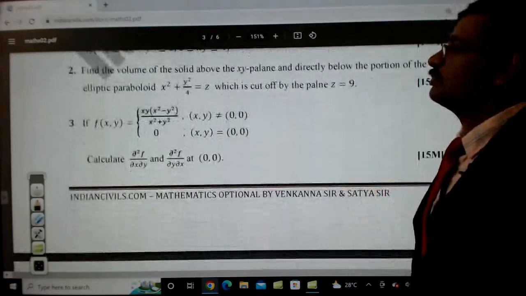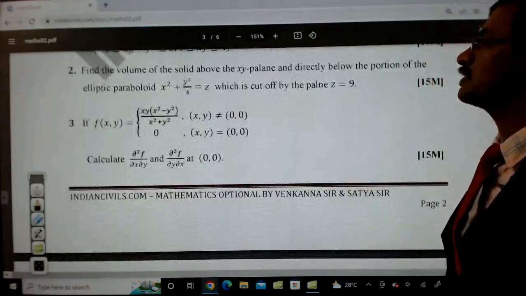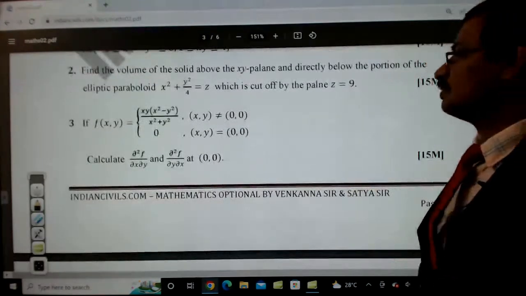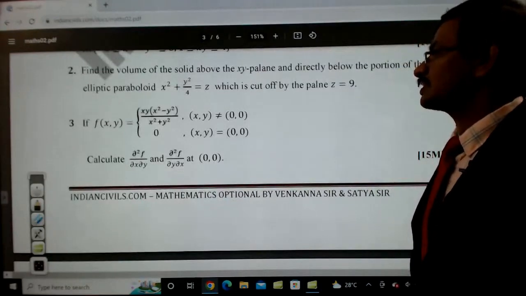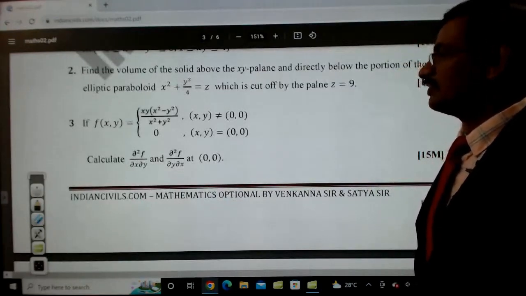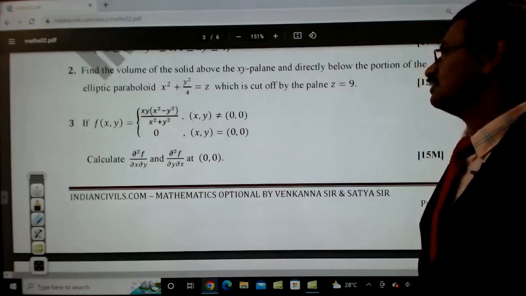And this is: if f of x comma y is equal to xy into x square minus y square divided by x square plus y square for x comma y not equal to 0, and the function value is 0 if x comma y is 0, then calculate dou square f by dou x dou y and dou square f by dou y dou x at 0, 0.